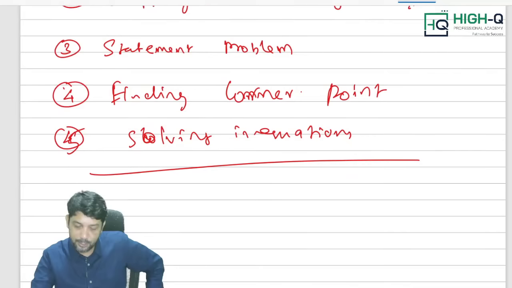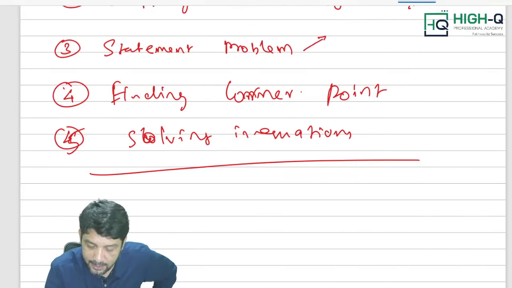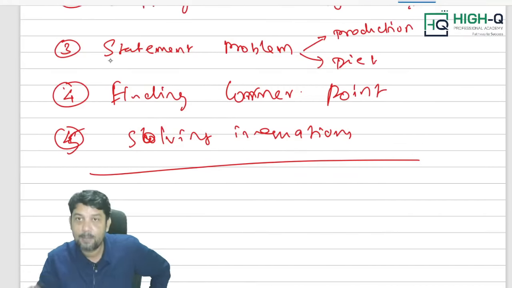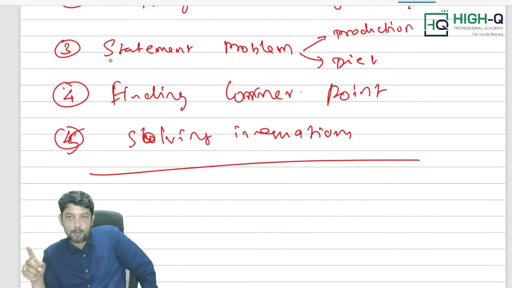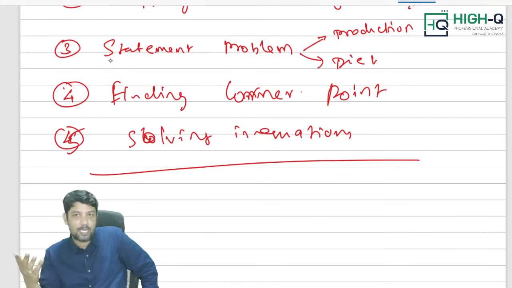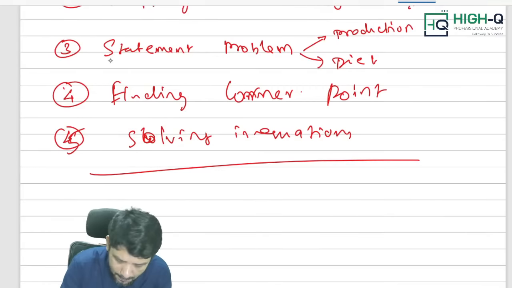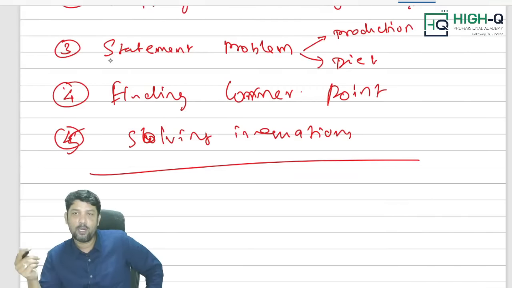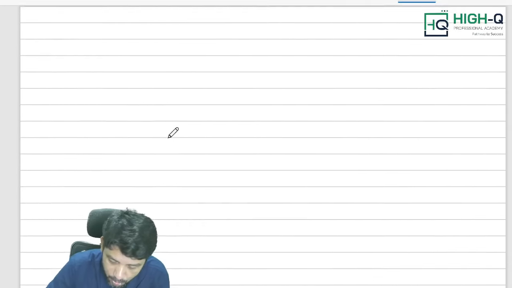Okay, of course, I told you when it comes to statement problem, I said there are only 2 types of statement problem. One is what? Production type sum. Other one is what, my dear? Diet problem. So in production type, what happens? When the problem is based on production, always all the inequality signs will have less than or equal to. When the problem is based on diet, all the inequalities will have what? More than or equal to. Of course, you remember that shortcut. Okay, of course, you know the shortcut. Fine. So I don't want to talk much about inequalities. Now let me go to the most important topic.